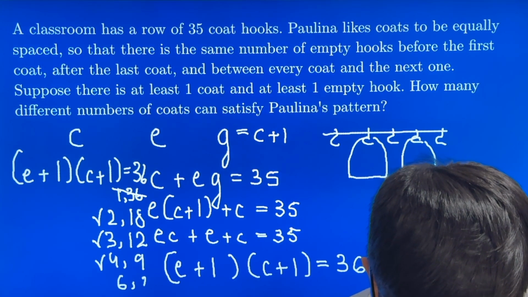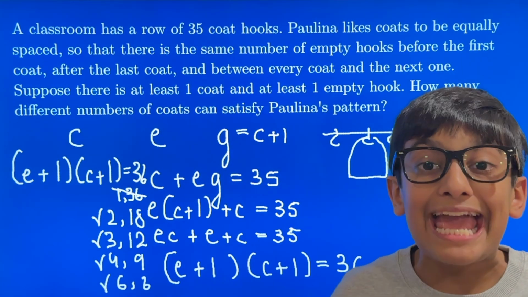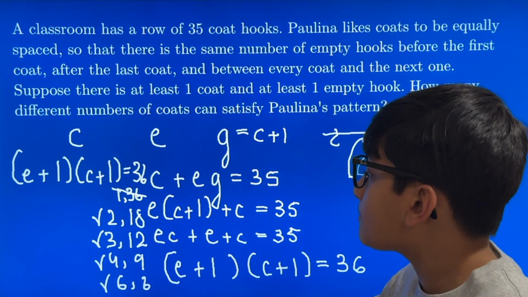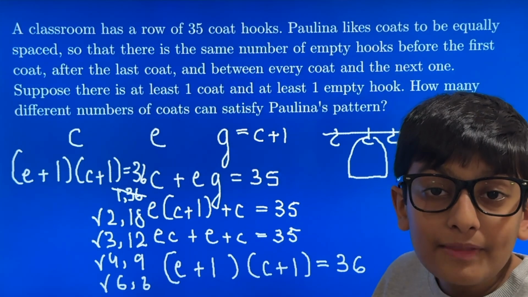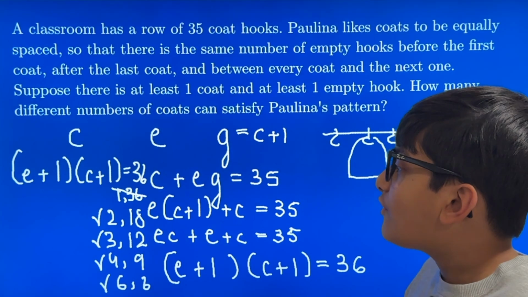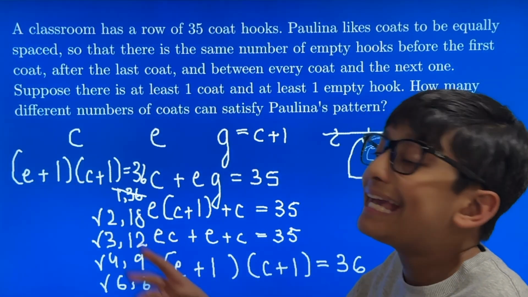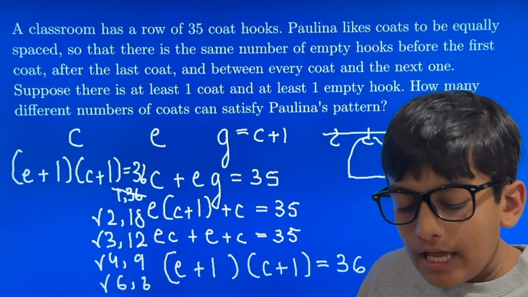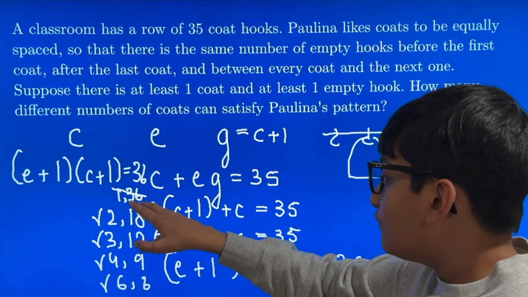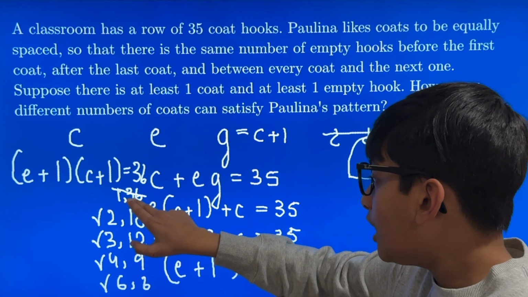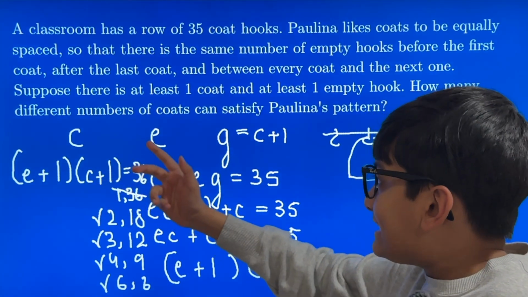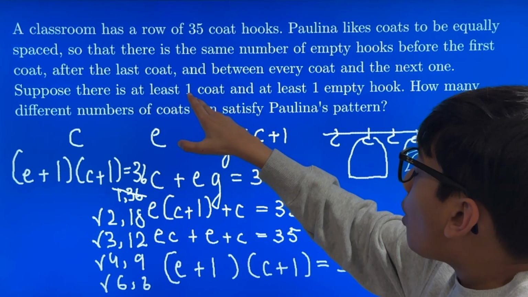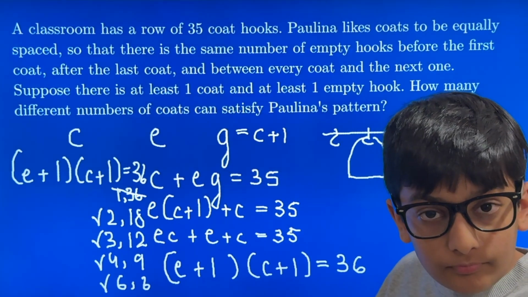6, 6. That works. And actually, even the reverse pairs of these 3 factor pairs right here also work, providing satisfactory values of E and C. Now, the reverse pair of 1 and 36 does not work because that actually makes C 0, and we need at least one coat.